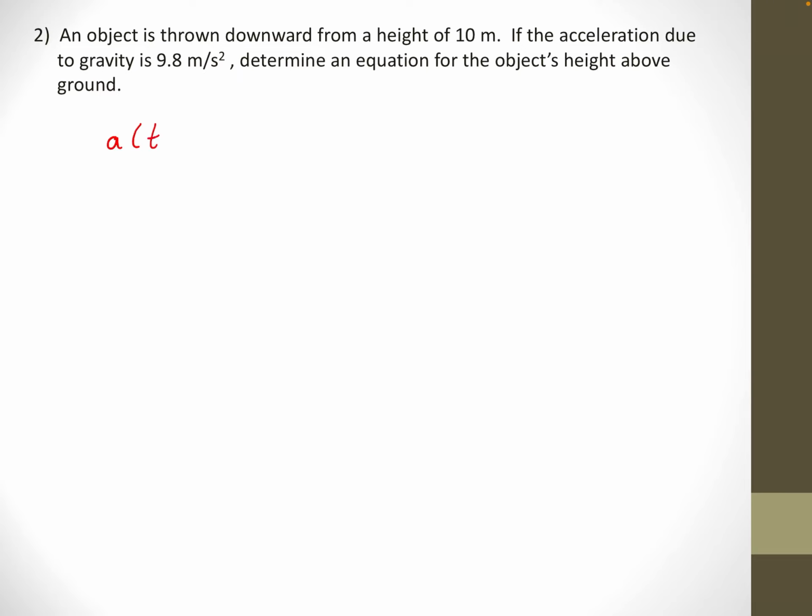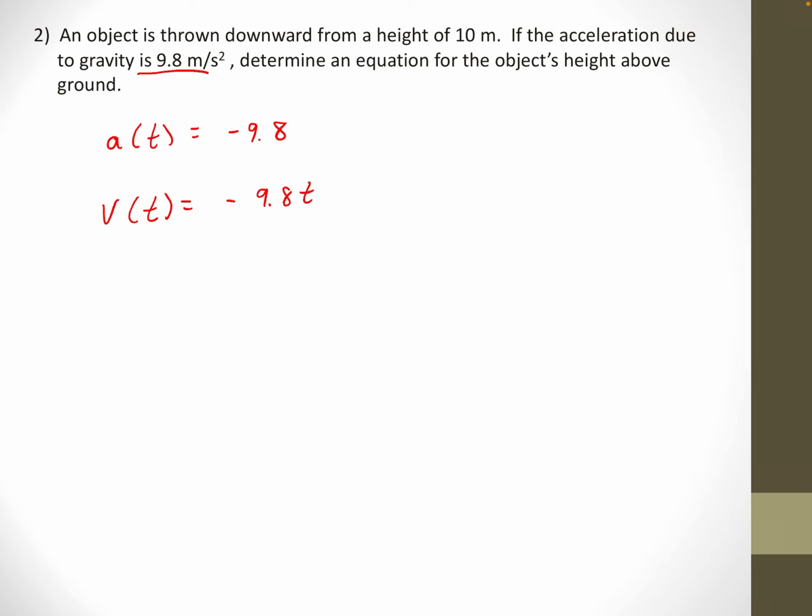That is, I know that the acceleration is negative 9.8. See, this is 9.8 downward. Due to gravity, it's going downward. So I get negative 9.8. So if I want to know the velocity function, I want to know which function has its derivative negative 9.8. So what function could I write down whose derivative would be negative 9.8? Well, it would have to be negative 9.8t. Well, that's right. The derivative of negative 9.8t is negative 9.8.